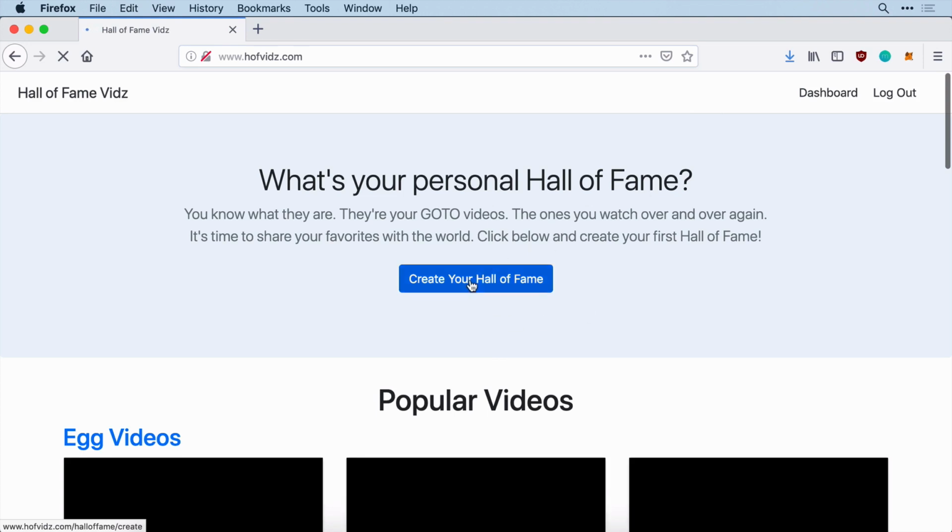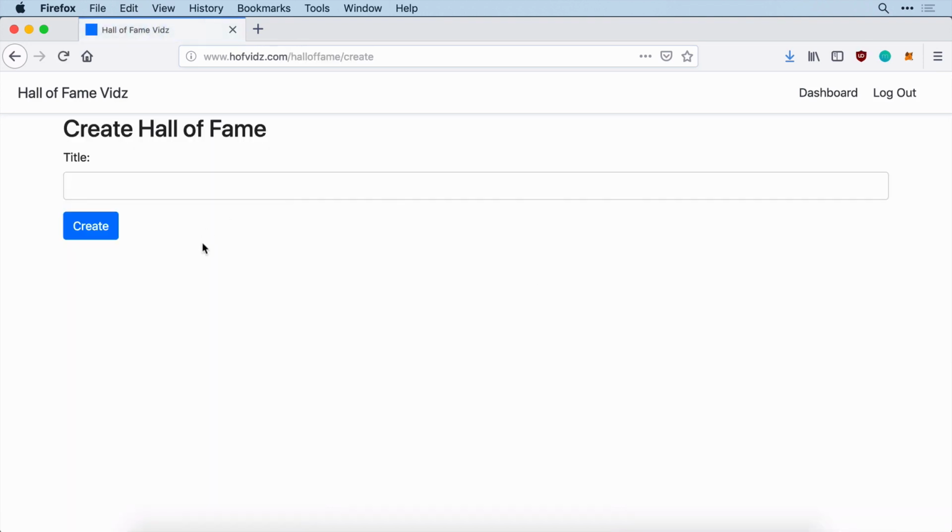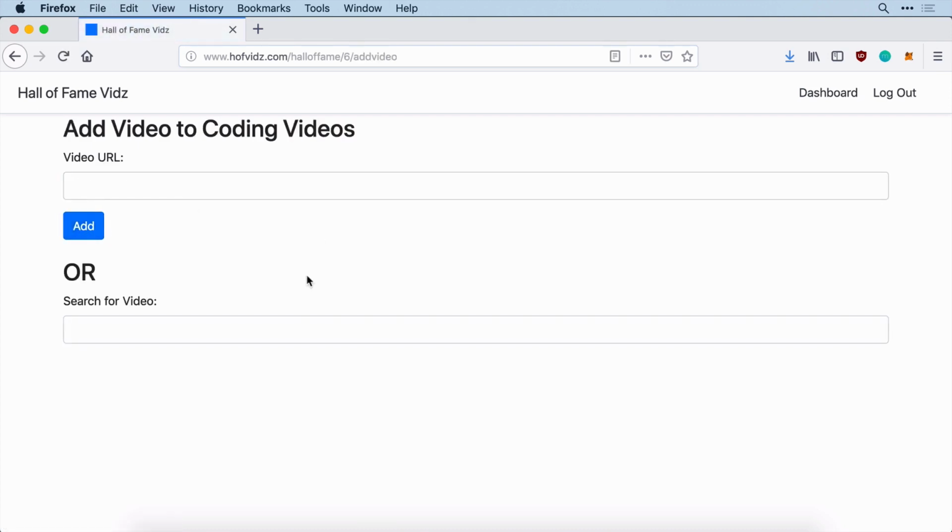Now that Randy is logged in, he can go ahead and say create Hall of Fame, and we can make a new one here. I'll say I want to make a Hall of Fame around, let's see, coding videos. How about that? So go ahead and hit create on that. It will instantly say, hey, go ahead and add some sort of new video to your coding videos.